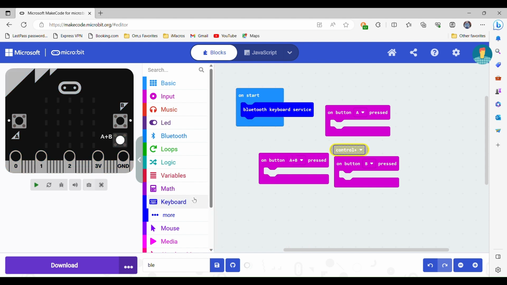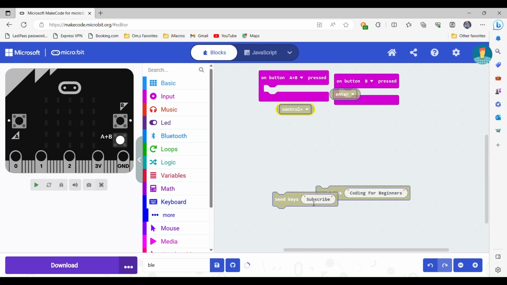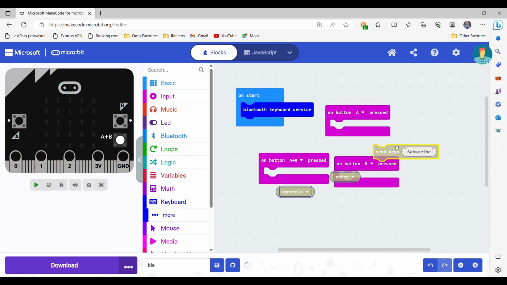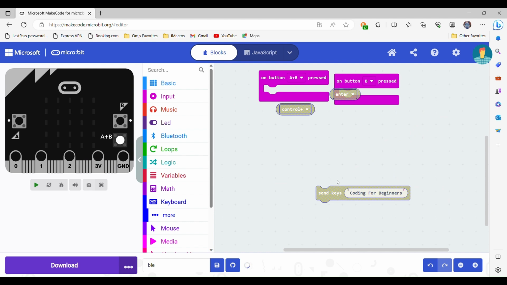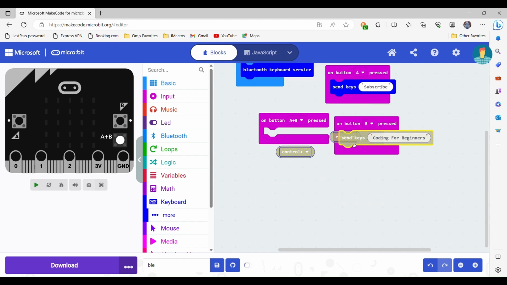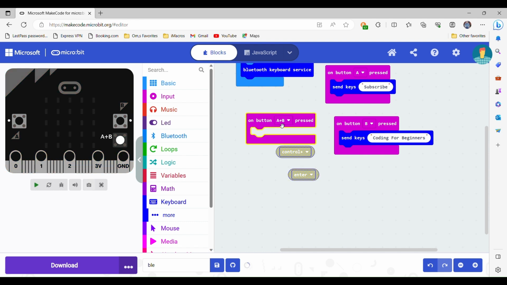So let me just real quick grab control keys. What we want is that on button A pressed, it sends the key subscribe, and on button B pressed, it sends the keys coding for beginners. Like my channel, you should do right now, subscribe. And what I want, on button A plus B pressed, is for it to open Notepad.